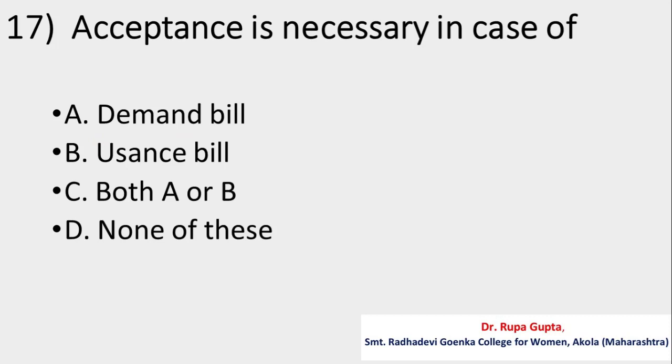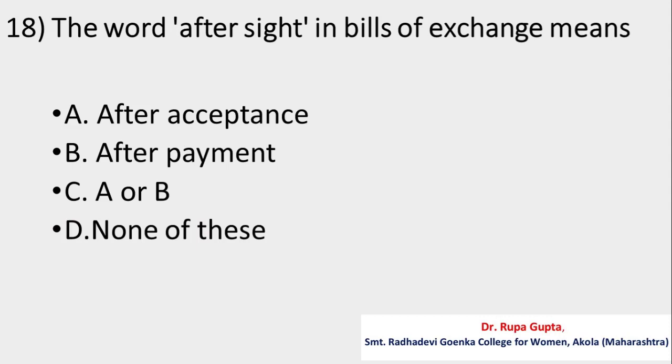Question number 17. Acceptance is necessary in case of A, demand bill, B, usance bill, C, both A or B, D, none of these. And the correct answer is D, none of these.